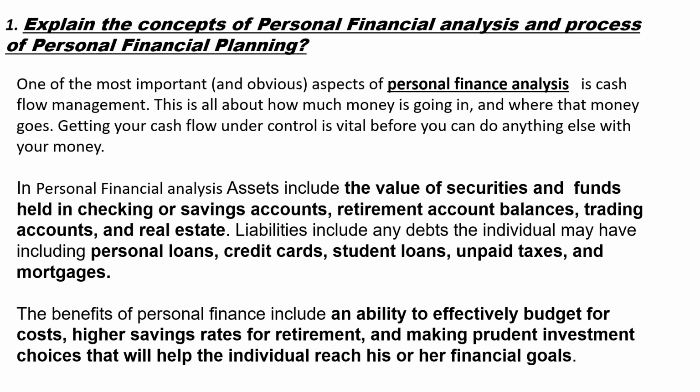And liabilities include any debts that an individual may have, including personal loans, credit cards, student loans, unpaid taxes, and mortgages. So this is the liability side. When we make certain types of investment in real estate, we take some loans, so these are our liabilities. Then we have our credit card; this is also a liability until we pay whatever purchase amount is on our credit card. Sometimes we take personal loans, car loans, or loans for higher education. So these are all the liability side of our financial analysis.